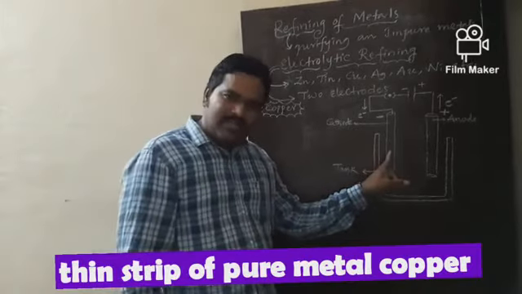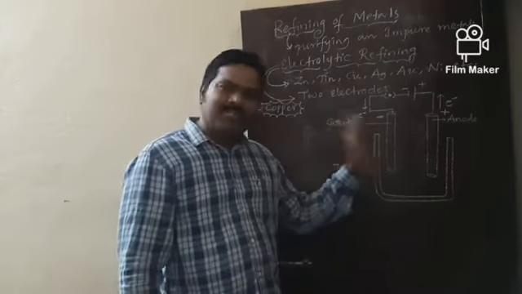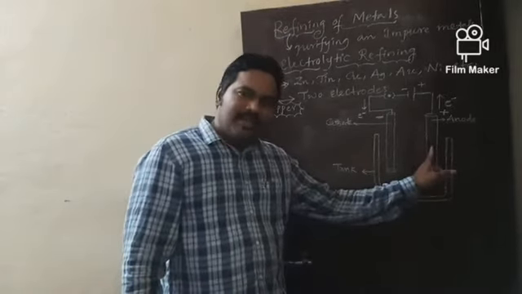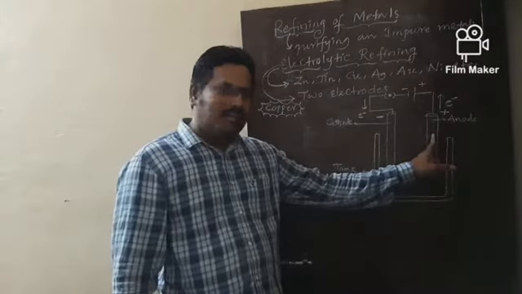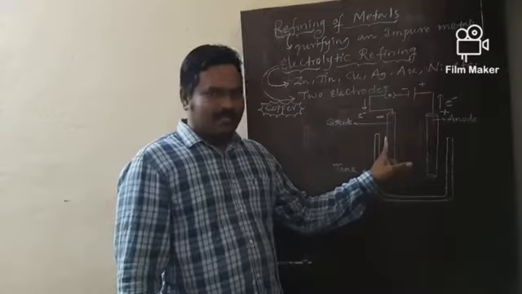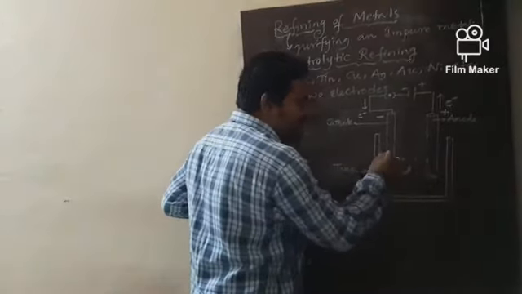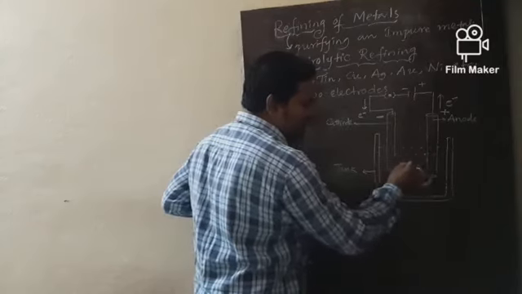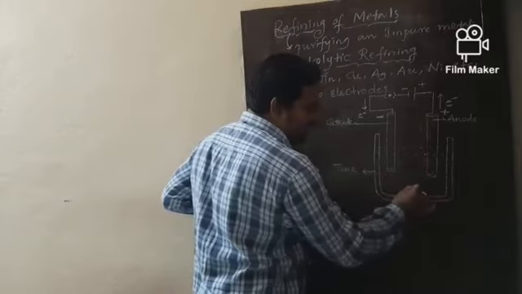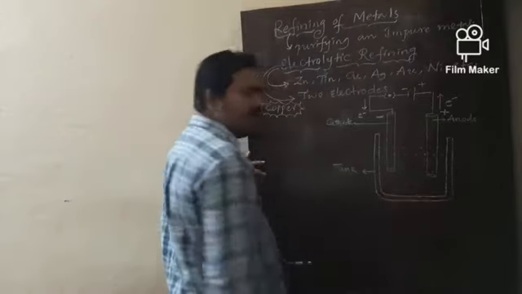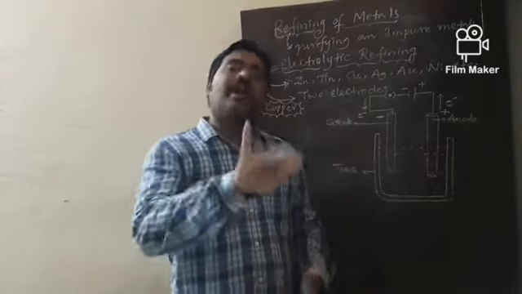Now you require one more thing. What is that? Electrolyte. One special substance you even require, that is called electrolyte. Then what is the role played by electrolyte? It is a substance which allows electricity to pass through it.